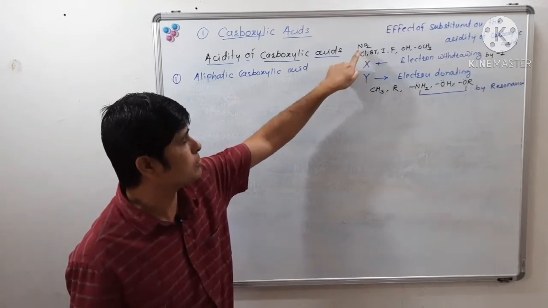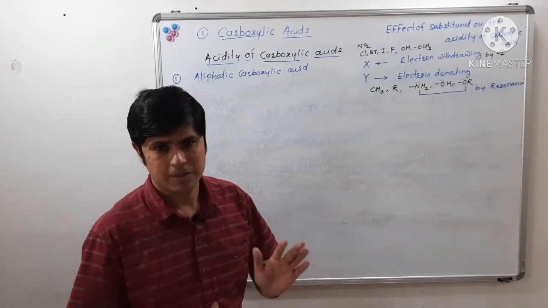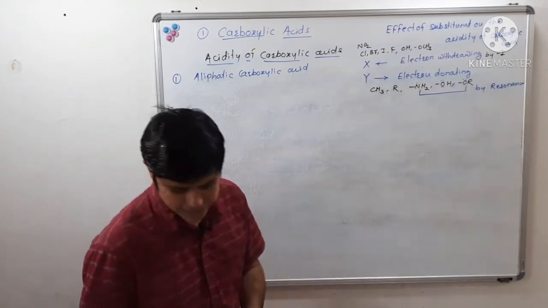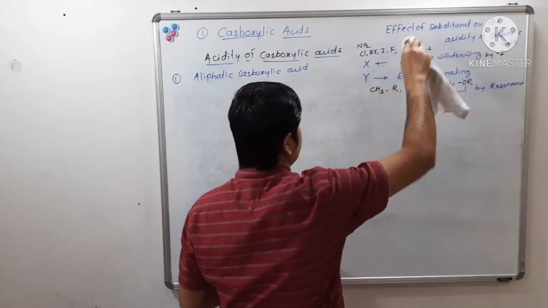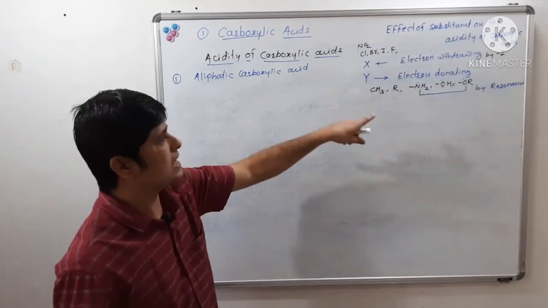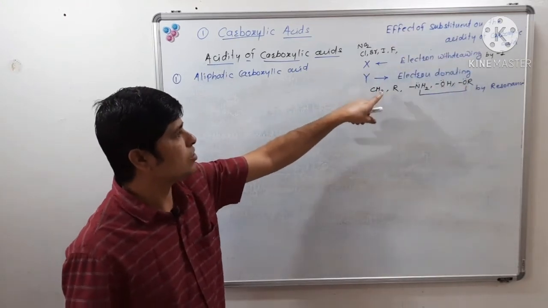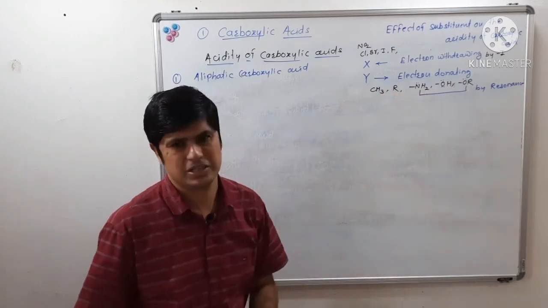So X has electron withdrawing substituents like nitro, chloro, bromo, iodo or fluorine. I will remove this so you don't get confused. These are electron withdrawing substituents by minus I, and these are electron donating substituents: methyl, alkyl, NH2, OR, OH, like that.